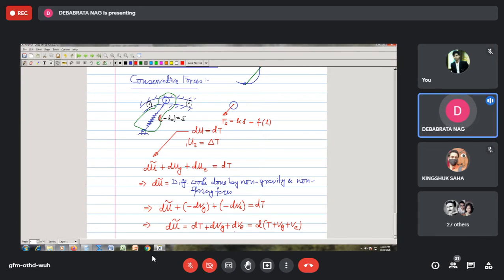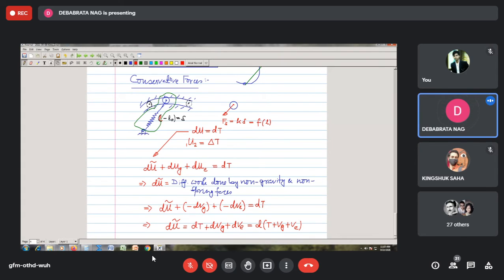So we see that the work done by the non-gravity and the non-spring forces is basically equal to the differential change of the total mechanical energy. This is called total mechanical energy, the sum of kinetic energy and the potential energy. And sometimes this is known as the law of dynamical mechanical energy equation.